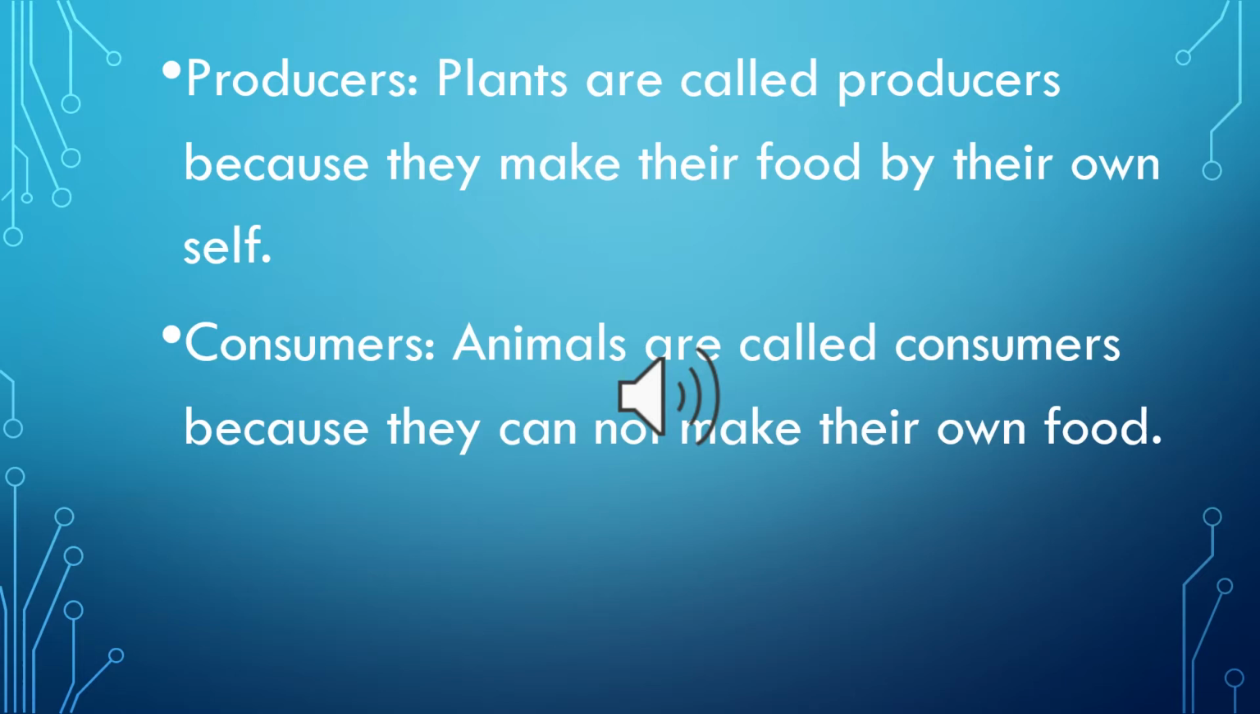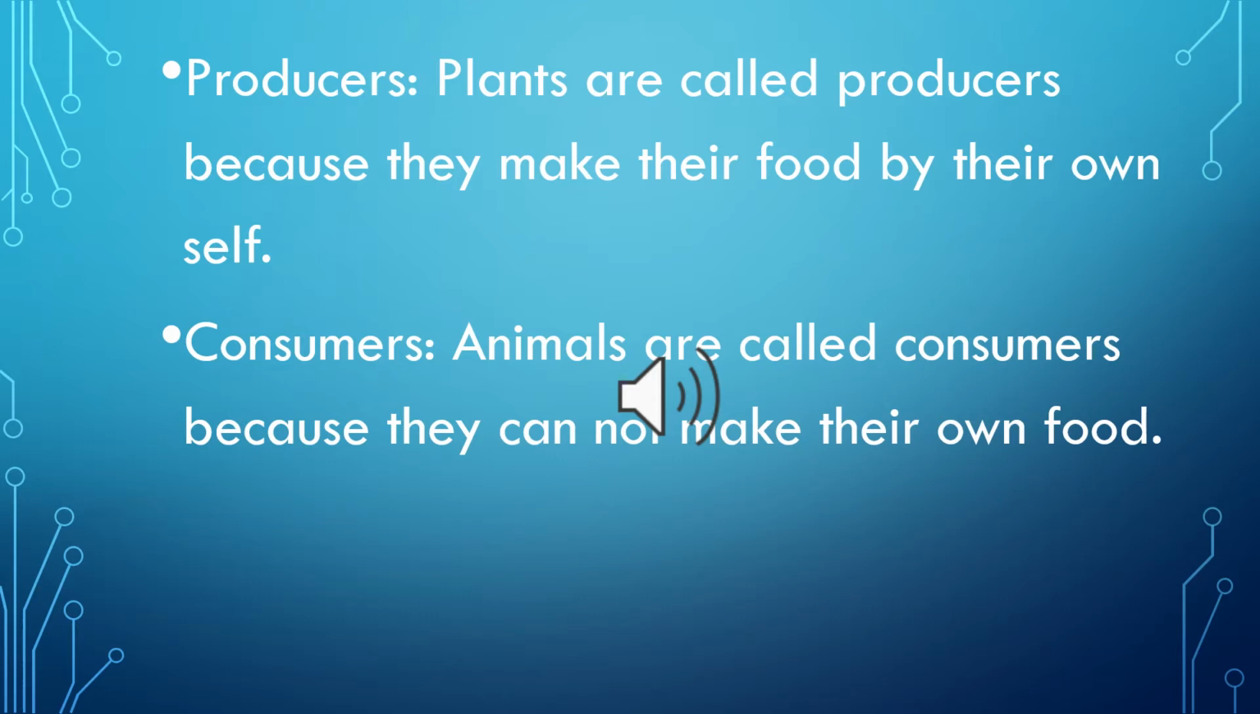Producers. Plants are called producers because they make their food by their own self. Consumers. Animals are called consumers because they cannot make their own food. Coming towards its explanation, producers are the green plants and they are always producing and giving us the most beneficial nutrients along with oxygen which keep us alive.